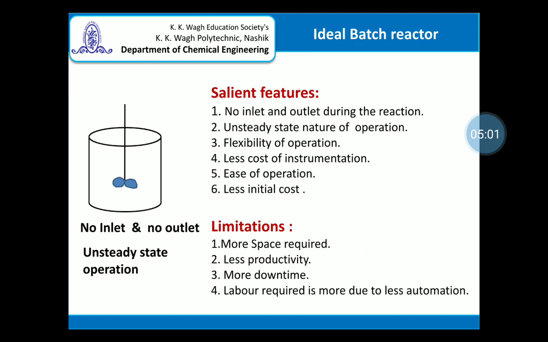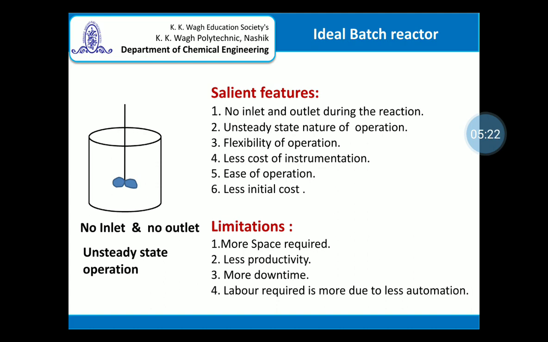However, in order to have larger production, it is necessary to use a reactor of relatively larger volume, and because of this more space is required. Since there is no continuous reaction, the productivity is less.